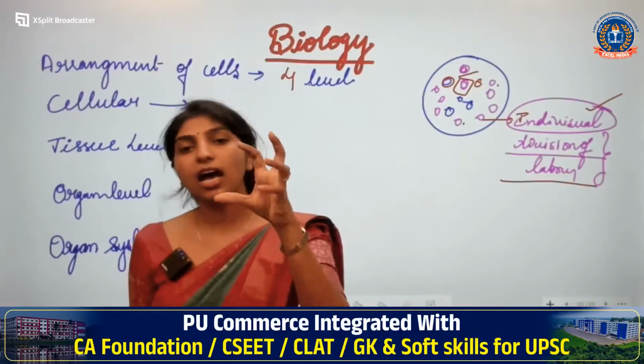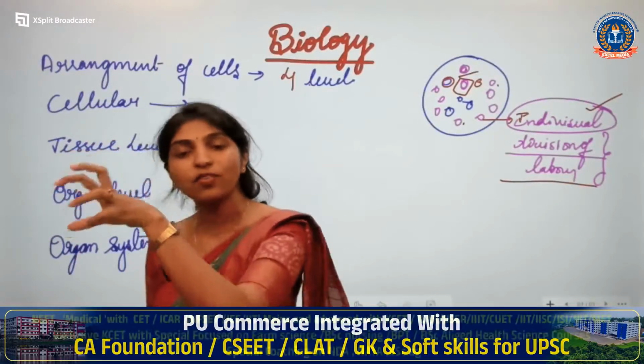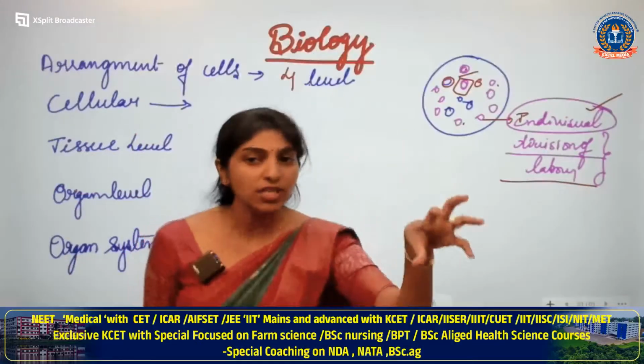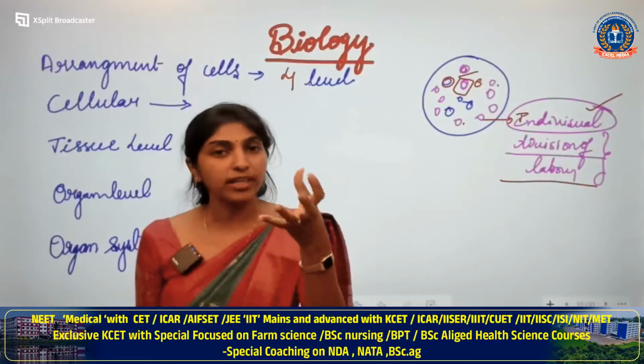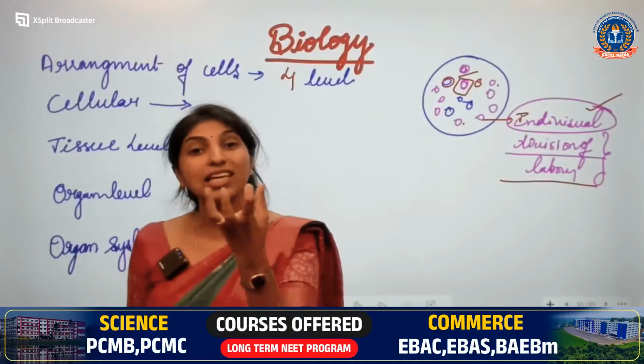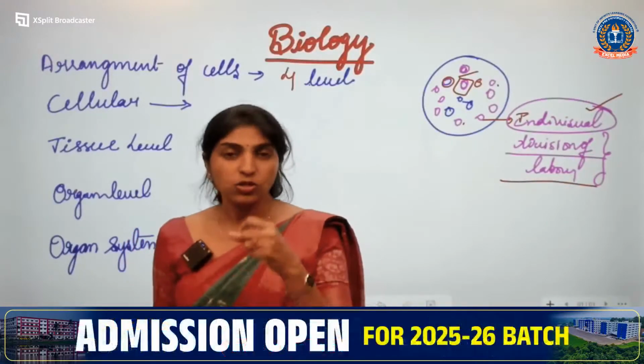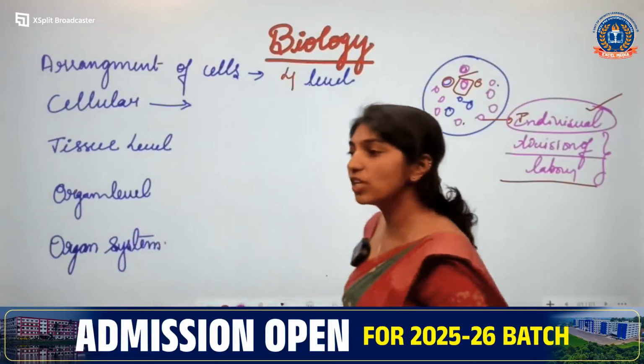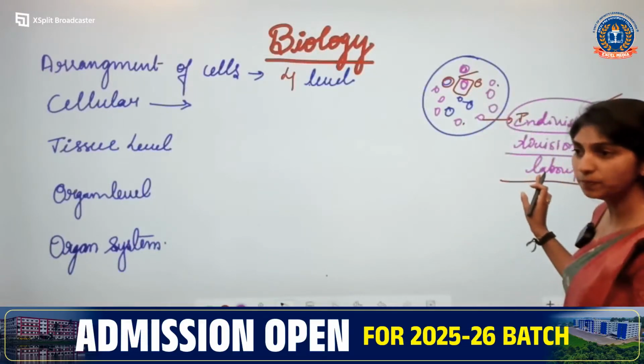A particular cell will perform digestion. A particular cell will act as a food vacuole and take up the food. A particular cell helps in phagocytosis, which will kill the foreign substance. So, they show the division of labor. Is that clear?